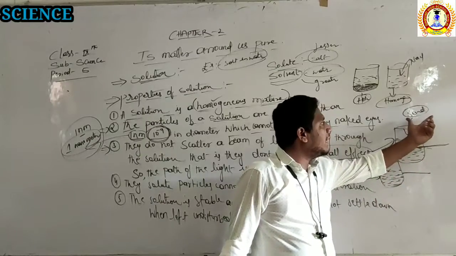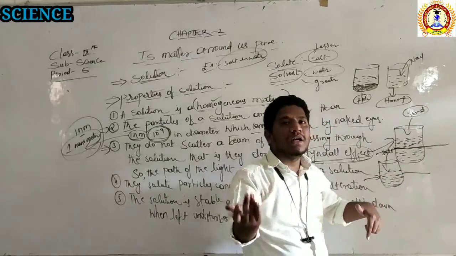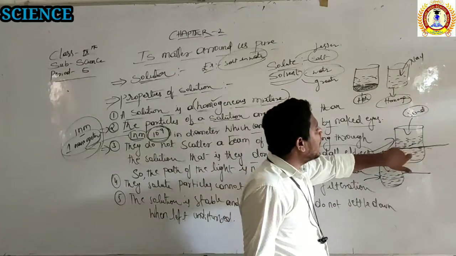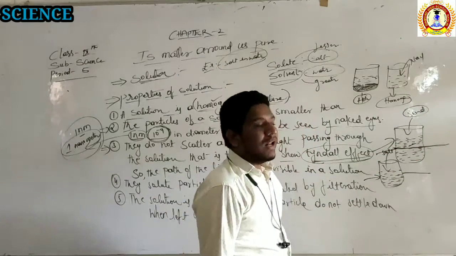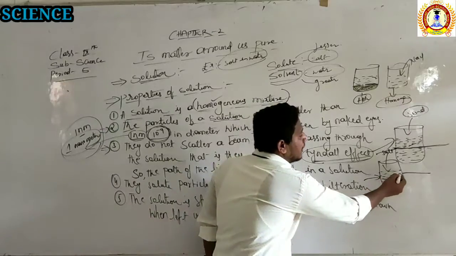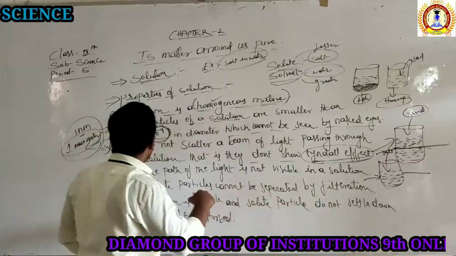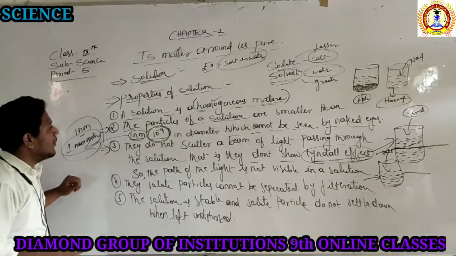The colloidal particle will be taken as an example, such as sand or even dust. They are colloidal particles. They make our light path visible. That effect is called the Tyndall effect. But in a homogeneous mixture, there is no visibility of the path of the light. So that is what we are discussing about the third property of the solution.